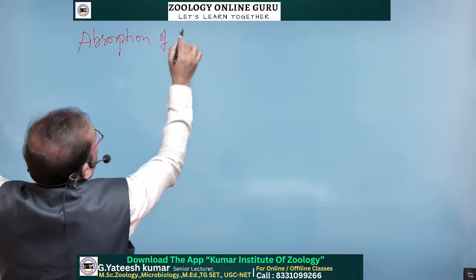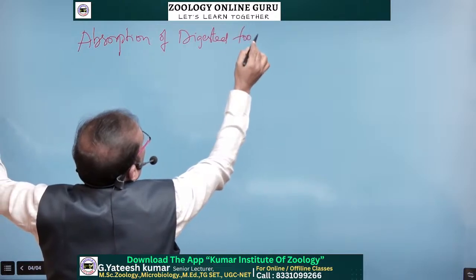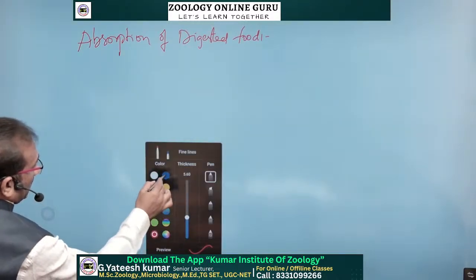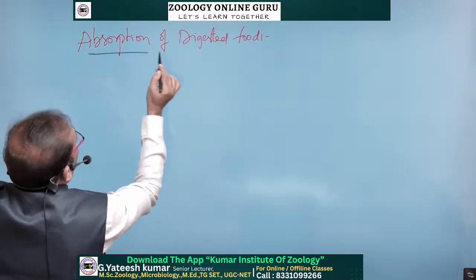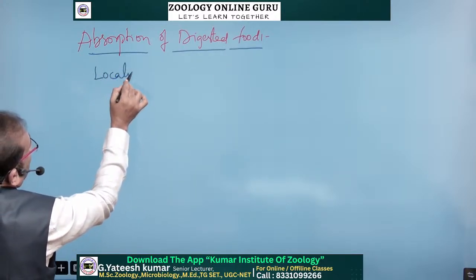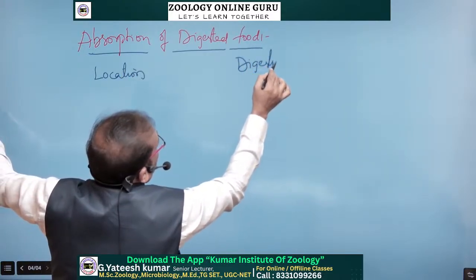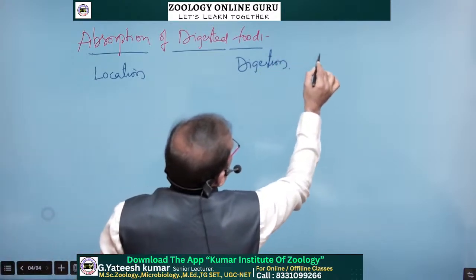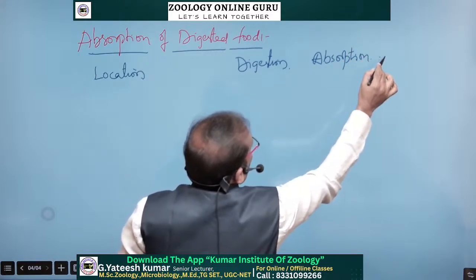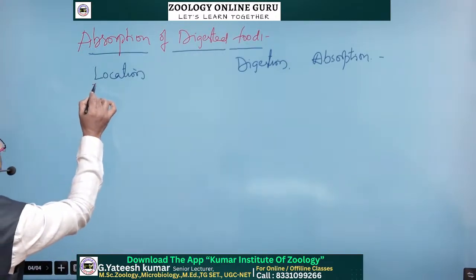Here we make a small table or chart, with columns for location, digestion, and absorption.